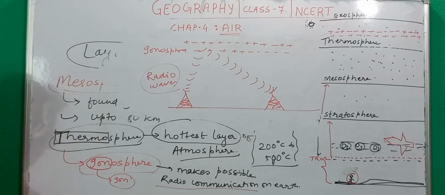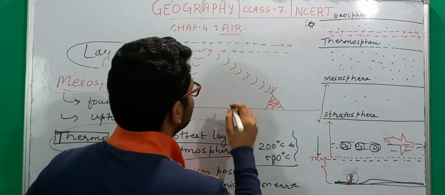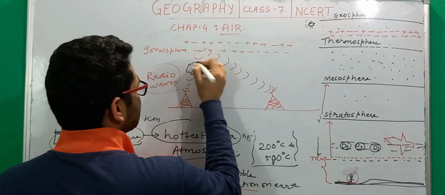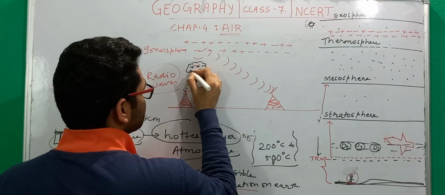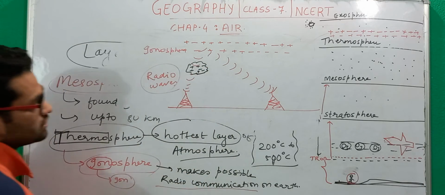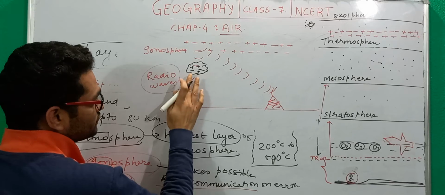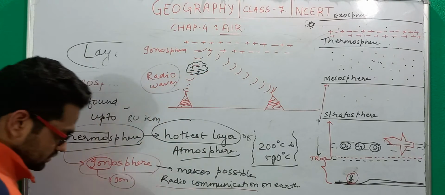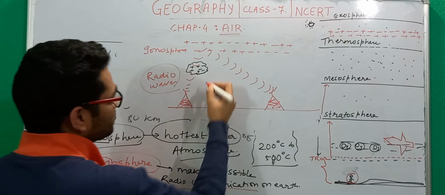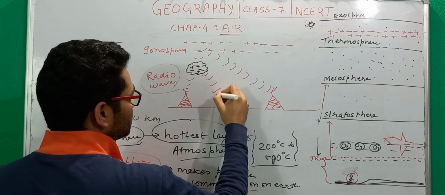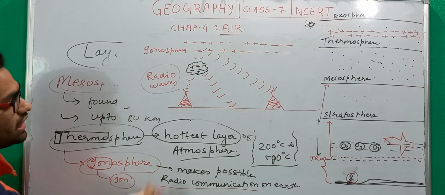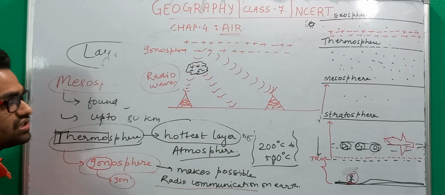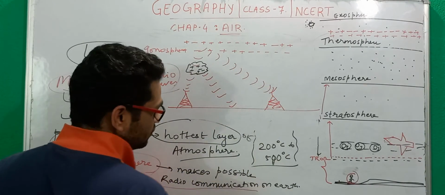And that is why you will see that whenever there are cloudy days, and clouds do also have some charge in them, this signal which was going to the ionosphere will now get reflected back by the cloud itself, and the cloud will reflect it on the ground, so this signal is not reaching the tower where it was supposed to reach, and that is why there is a break in communication.